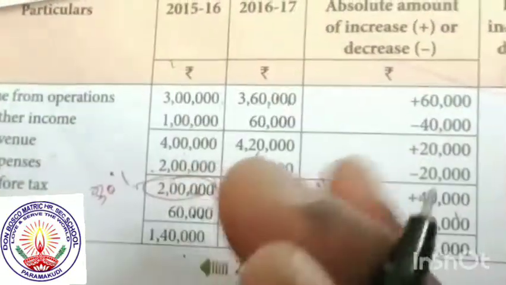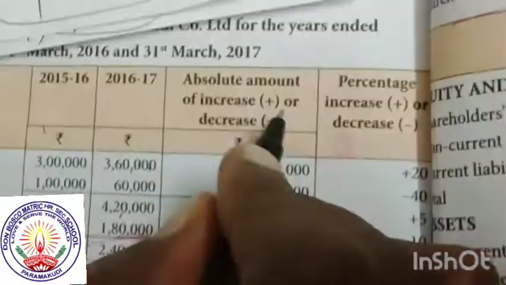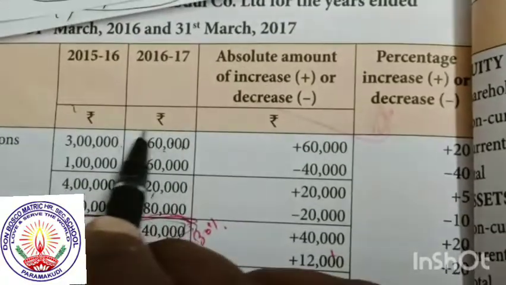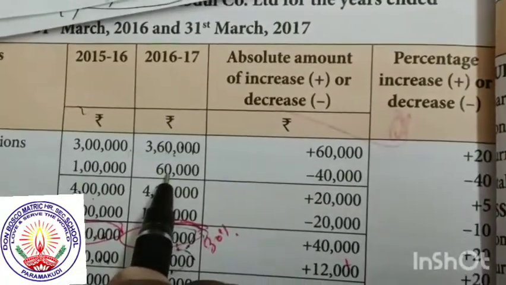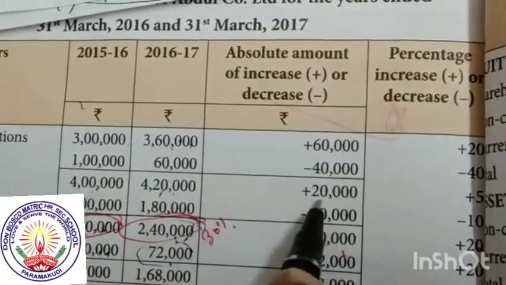It is the additional concept for the second sum. It is the same absolute amount. Third column, fourth column, increase or decrease. 3 lakh 60,000 is based on the second year. The upper 60,000 is plus. For the first year it is less. Minus 40,000. 4 lakh, 4 lakh plus 20,000.